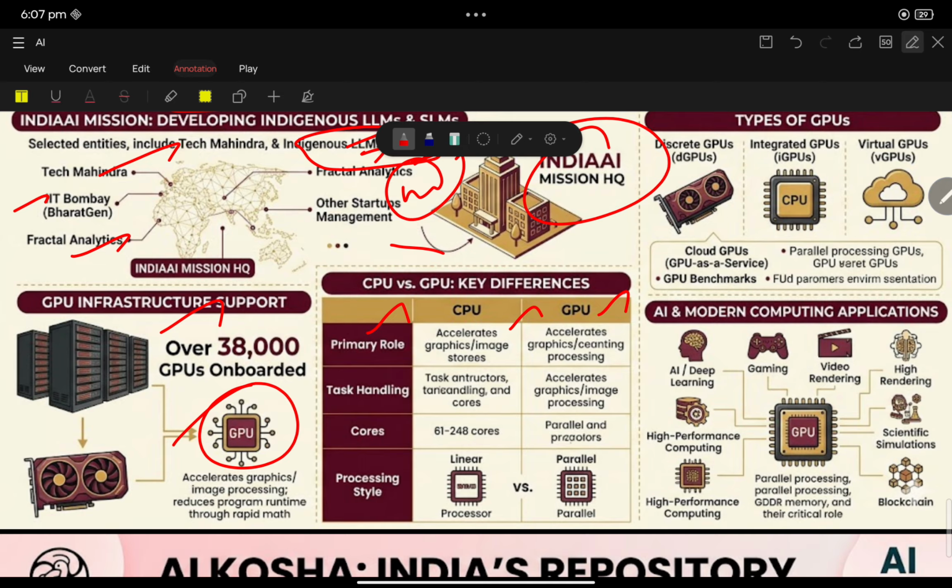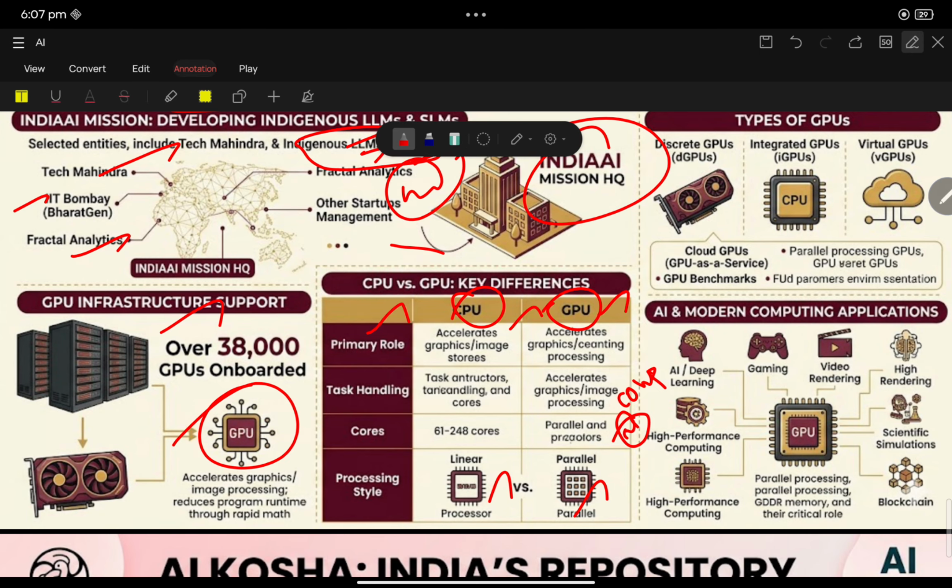But CPU is for general purpose, GPU is for specific purpose. In task handling, you know that GPU will be more advanced than CPU, constantly performing complex mathematics. And in processing style, CPU is a linear process, GPU is a parallel process. So GPU will always be the more advanced type.